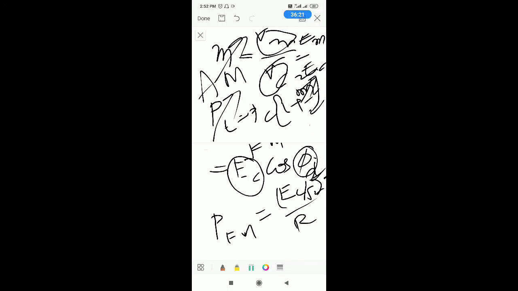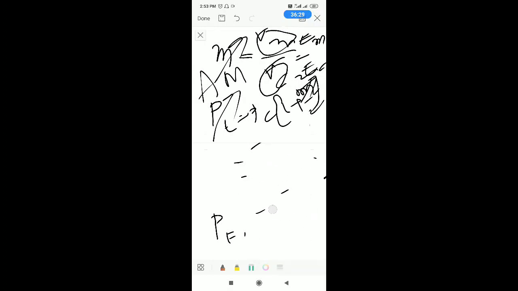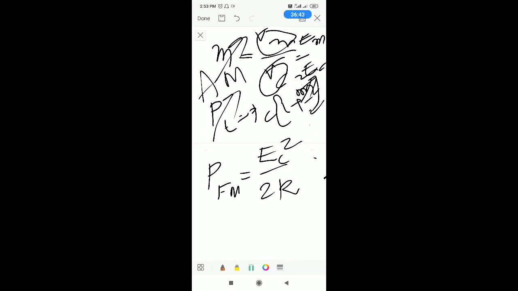What is the FM power? The total power of the FM signal is very simple: power of FM signal is given by EC square by 2R, which is equal to PC. So the power of the FM signal is nothing but the power of the carrier signal.